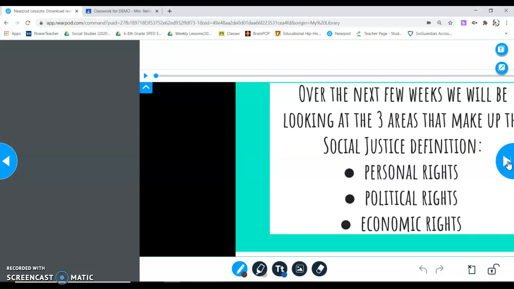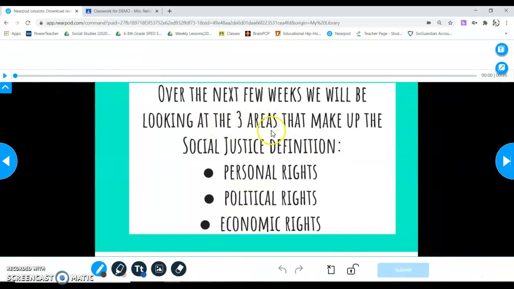And then you go to the next one. It says over the next few weeks, we'll be looking at 3 areas that make up social justice definition: personal rights, political rights, economic rights. So these are your rights as a person. This is your rights when you play a role in the government, like by voting. And this is the rights for money, like who should get money from the government or who shouldn't get money by the government. So economic just deals with money. And then you can play and listen to this, and it breaks down what we're going to talk about.